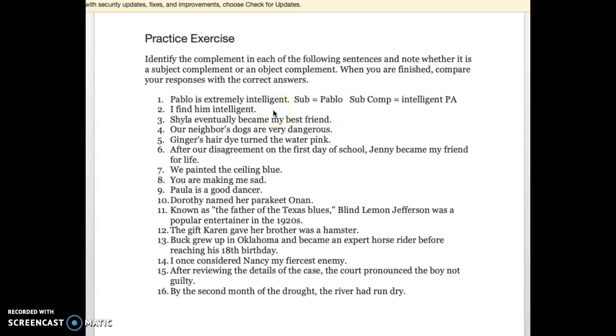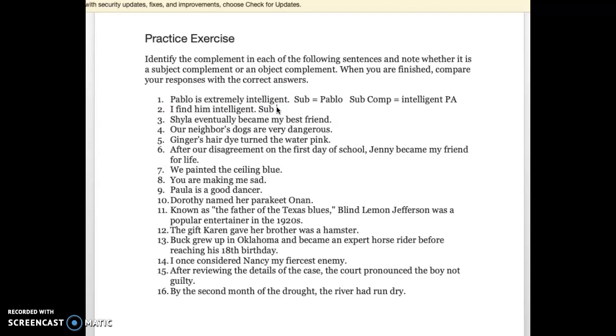I find him intelligent. If I divide subject from predicate in this sentence, I'm going to put the line between I and find. So subject is I. Find is an action verb. What do you find? Well, I find him. And then the word intelligent is saying something about him. So that's what we call an object complement.